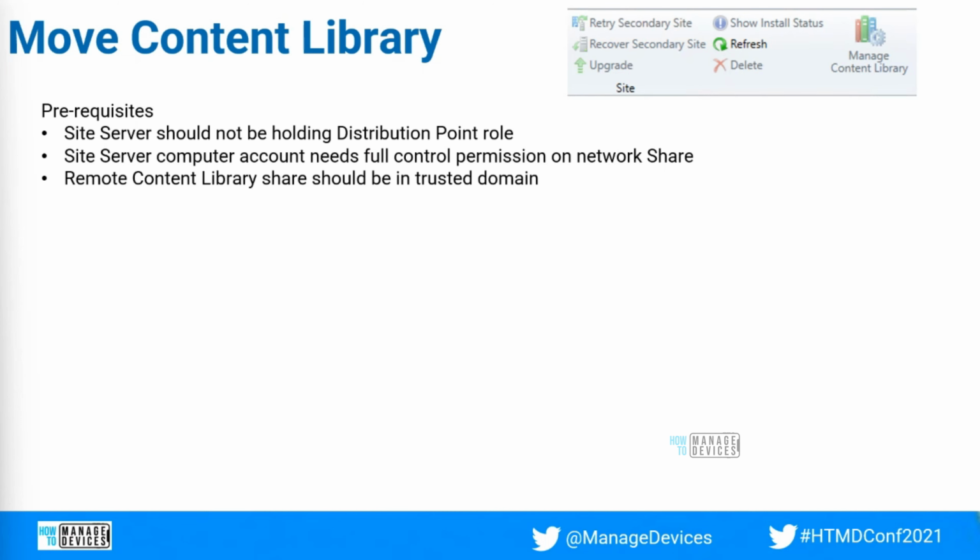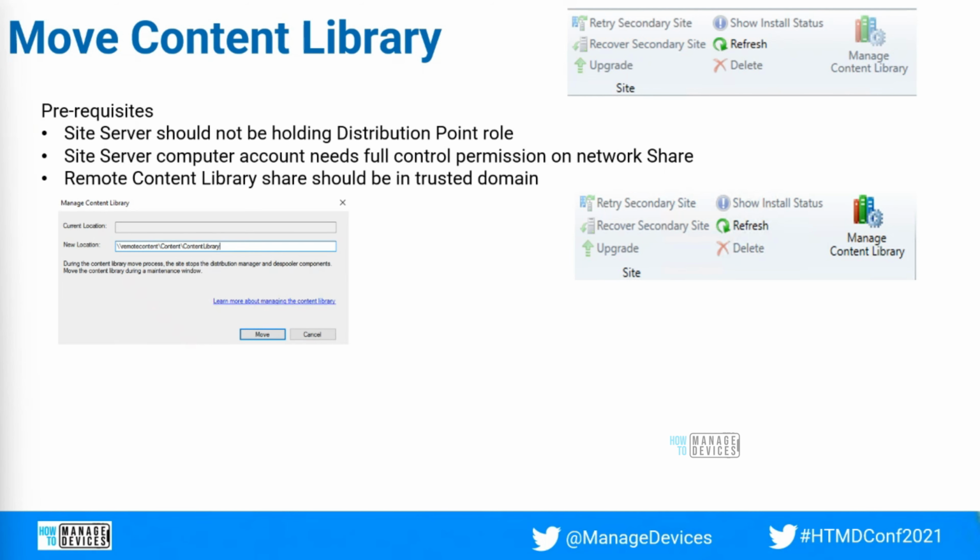Now, what happens if your site server is holding a distribution point role? Then you won't be able to click on Manage Content Library. That will be grayed out. The moment you move the distribution point role to another server, you can click on Manage Content Library. When you click on Sites, you will be able to see this, and you have the option to click on Manage Content Library.